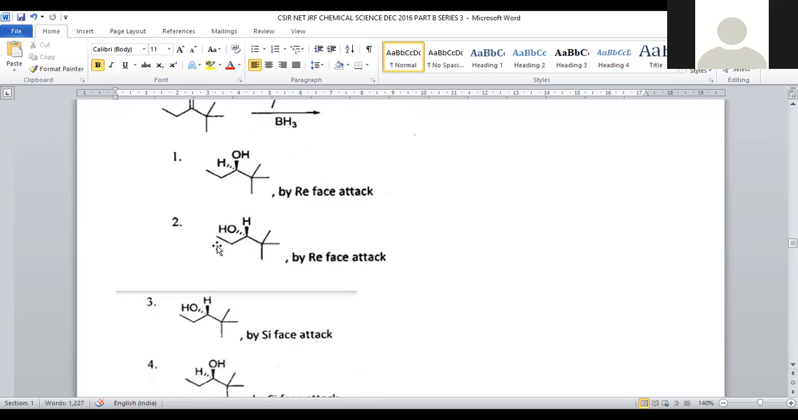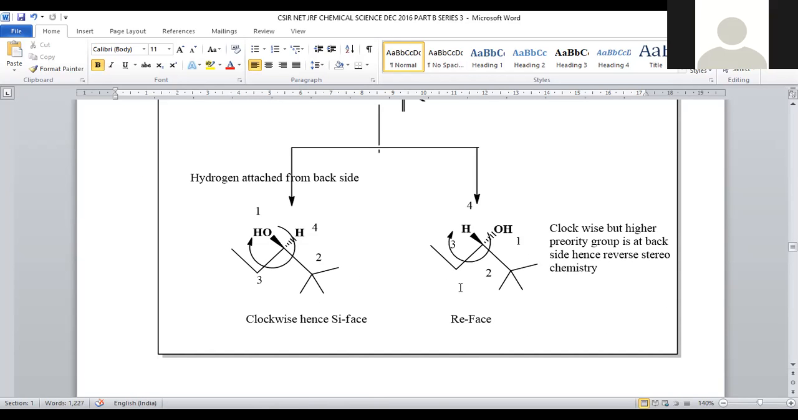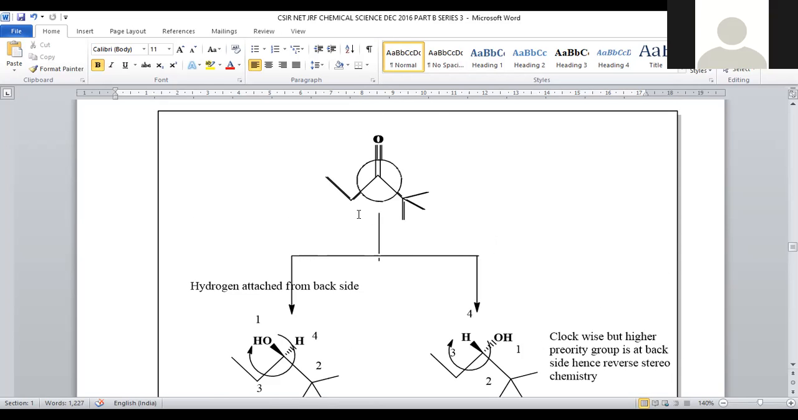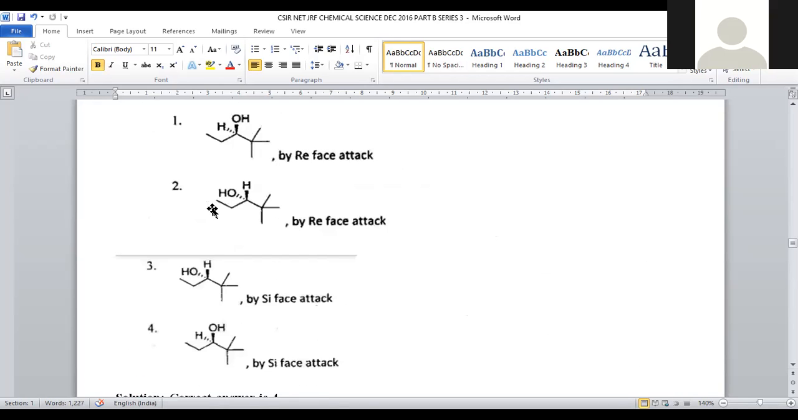Then the major product. For the major product of this reaction, even though we have both probabilities, the suitable addition of the reagent takes place from the back side rather than the front side. So the major product will be Si face and the minor product will be Re face. The compound's stereochemistry is correct, and its orientation is also correct, but it is not the major product. So this is also discarded.